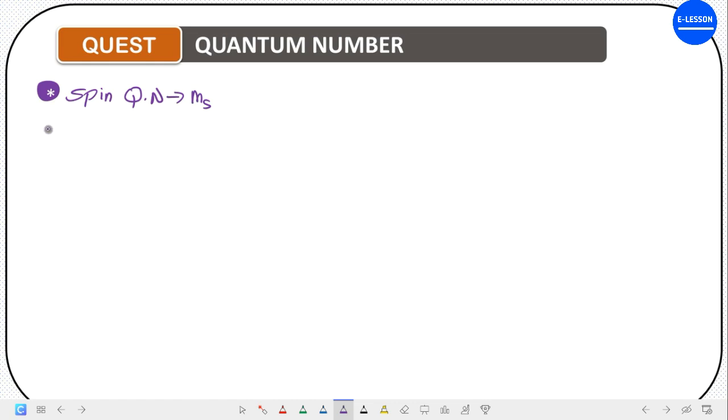It talks about the spin orientation of the electron in space. The electron can spin in 2 directions. If it spins upward like this, it has a value of +½. However, if it spins downward like this, it has a value of -½. So that's basically everything you need to know about the quantum numbers.